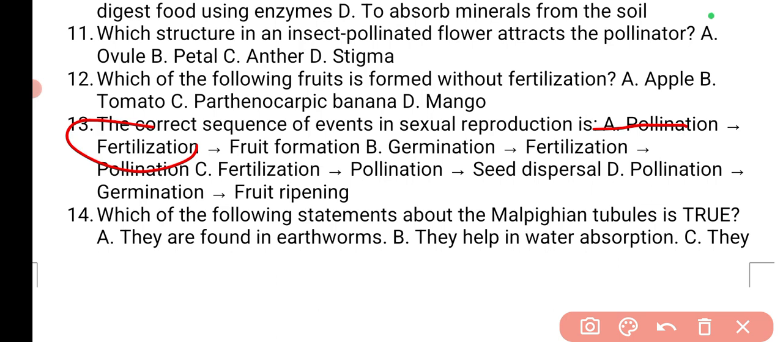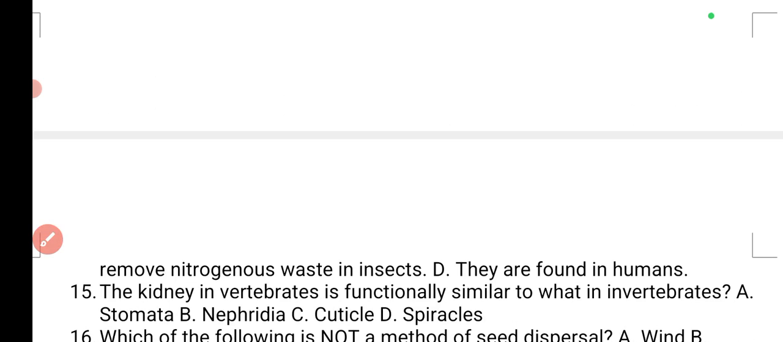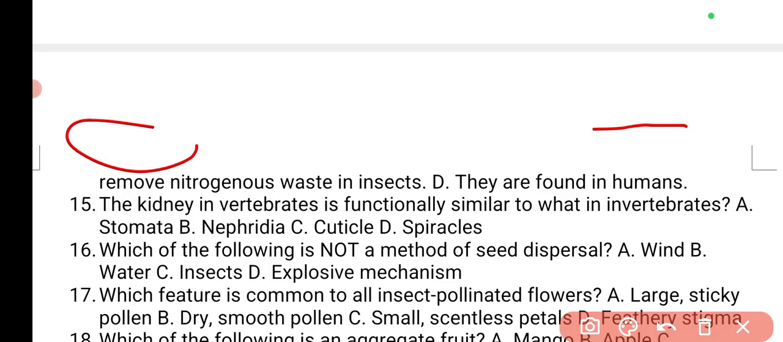Number 14 says, which of the following statements about Malpighian tubule is true? They are found in earthworms. No, they are actually found in insects. They help in water absorption. No, they are used for excretion. C says they remove nitrogenous waste in insects. That is correct. Option C is the right answer.